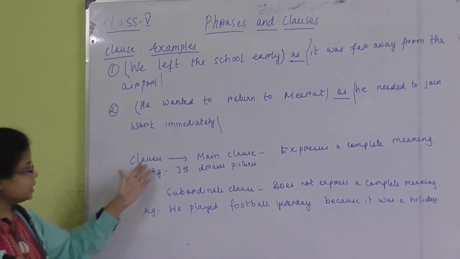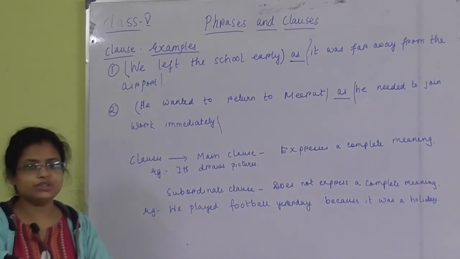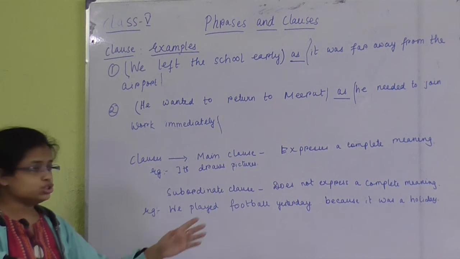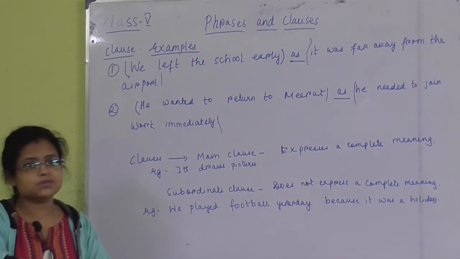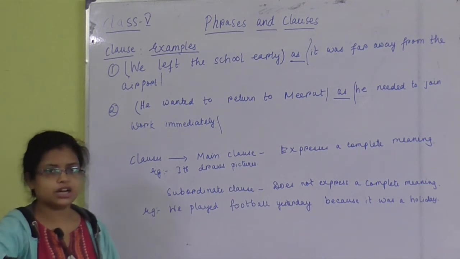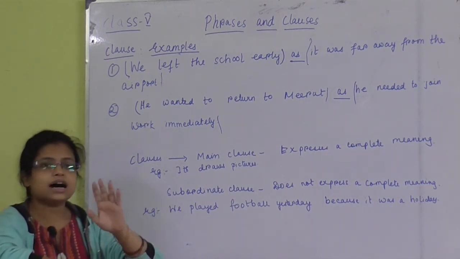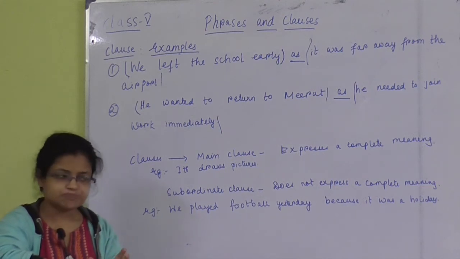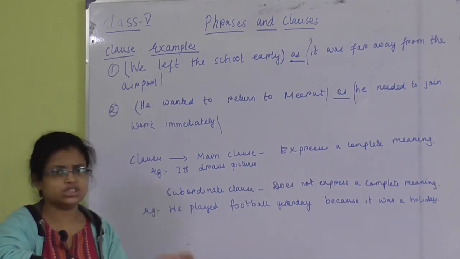Next comes the two clauses that are given in your book. Clauses are actually divided into three parts, but here I am telling about two types of clauses because it is mentioned in your book. First one is the main clause. Main clause means no other sentences are joining, only one sentence will be there and it has a subject and a predicate.